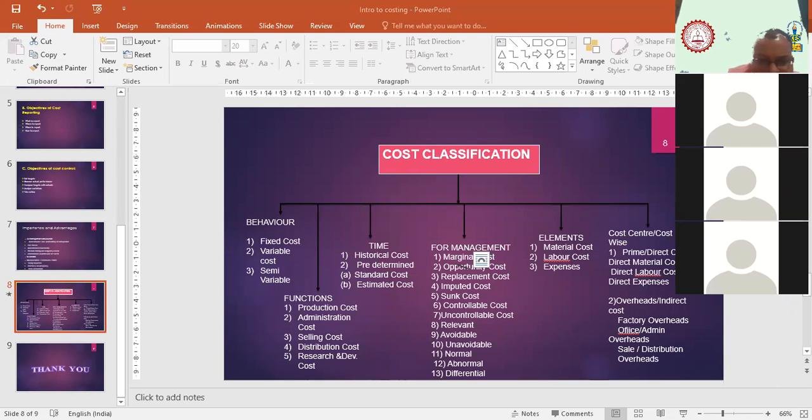The next is very, very important: the basis of cost classification for management purposes. Here we have 13 classifications, and this is very important. Generally, you can get a separate question for management classification. First is called marginal cost. What do you mean by marginal cost? Marginal cost is all expenses you incur for making one additional unit.